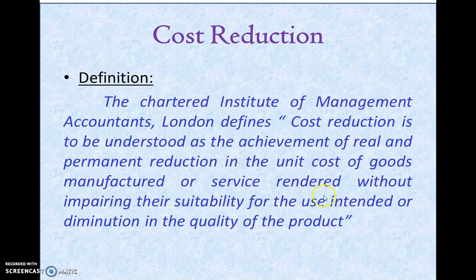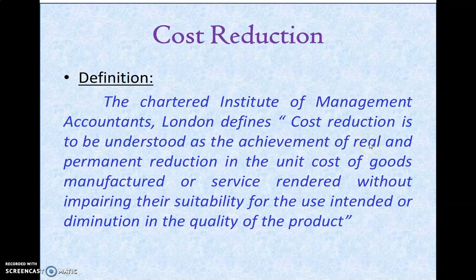Definition. According to the Chartered Institute of Management Accountants, London, cost reduction is to be understood as the achievement of real and permanent reduction in the unit cost of goods manufactured or service rendered without impairing their suitability for the use intended or diminution in the quality of the product. From this definition, we can understand two things, because cost reduction means it should be real and permanent. The reduction must be a real one.